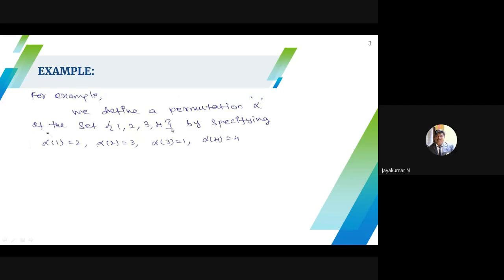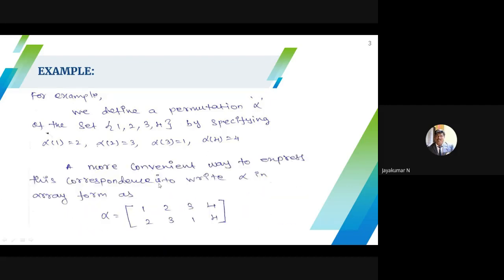Easily you can count the number of elements in the permutation group, because here we have 4 elements. In how many ways can we assign these 4 elements to itself? That is, for the set A to itself, how many permutations are possible? That is nothing but 4P4, which is 4 factorial. So 4 factorial elements are possible in the permutation group of the set A. Here one such permutation exists.